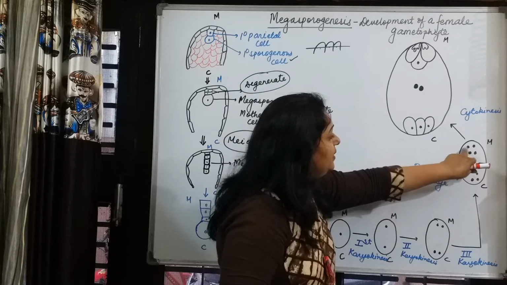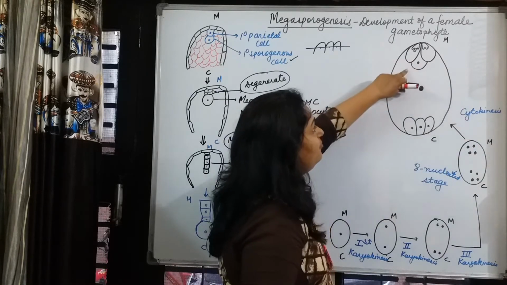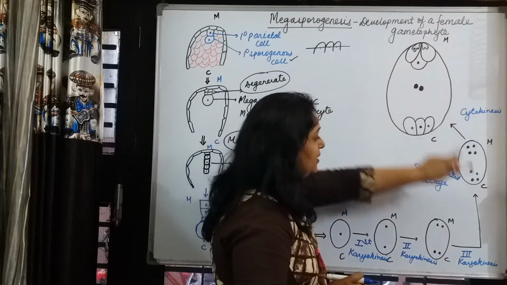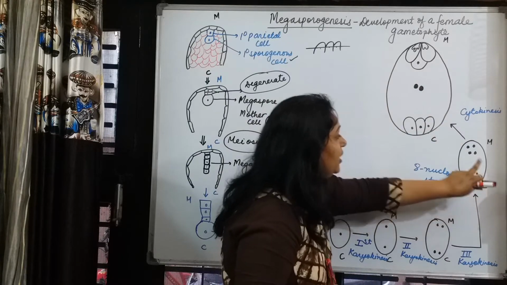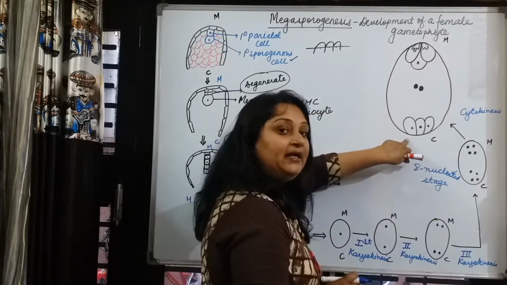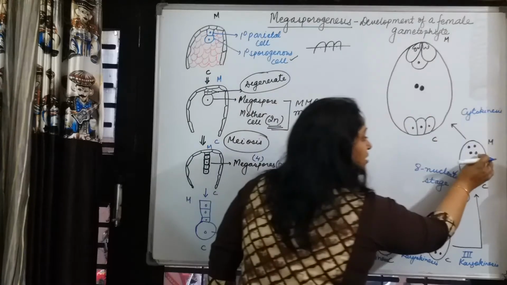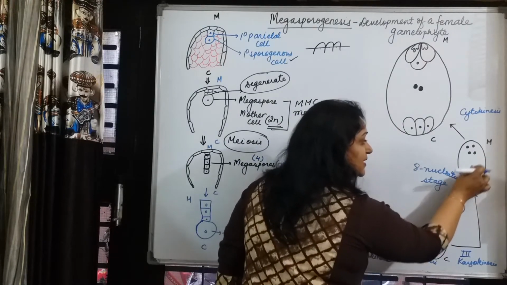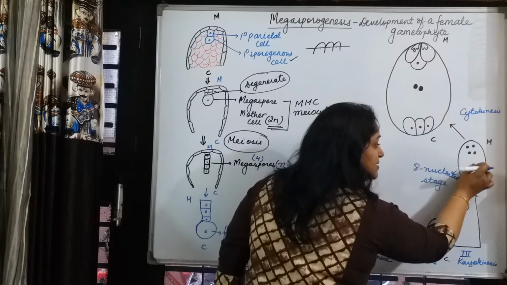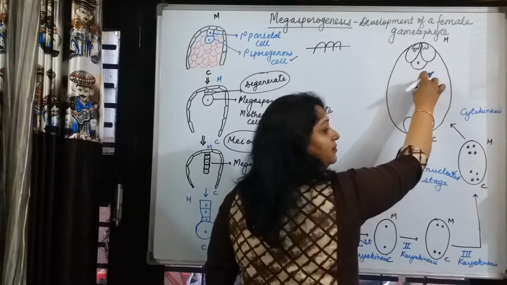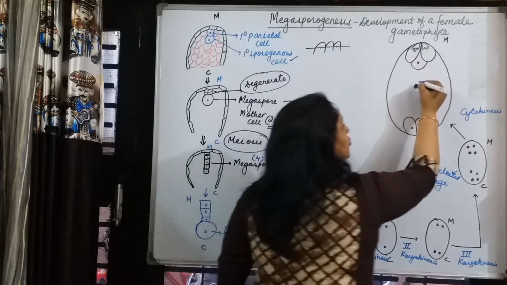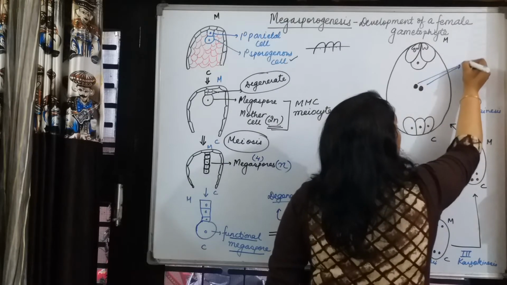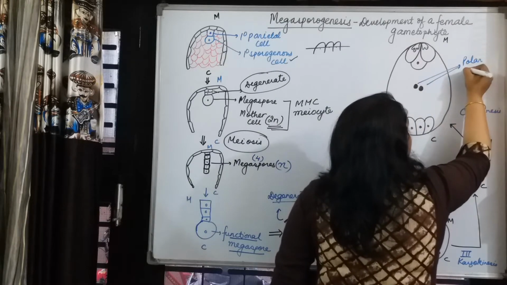In this, what will happen? The upper 3 nuclei will form the egg apparatus. The lower 3 nuclei will form antipodals, and 1 from each of the micropylar end and the chalazal end, these 2 nuclei come to the center. These 2 form polar nuclei.